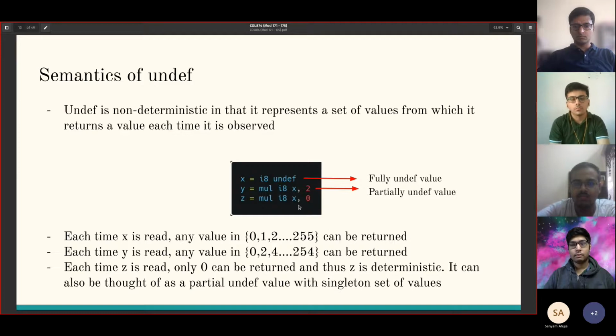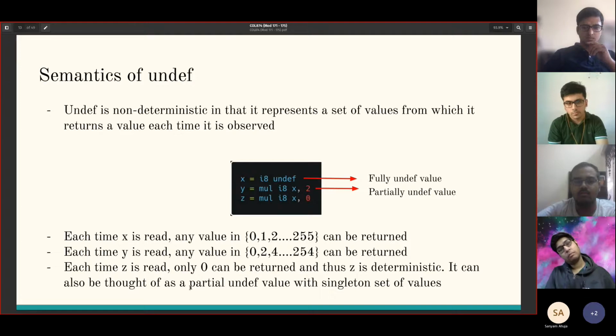Just like we can go from undef to partially undef, we can go from undef to fully deterministic as well. If we multiply undef by 0, any number multiplied by 0 is 0, so z can only return 0. In this way, z becomes deterministic. It's also acceptable to say that this is a partially undef value with a singleton set of 0, and both semantics are equivalent. It's fine to say either.